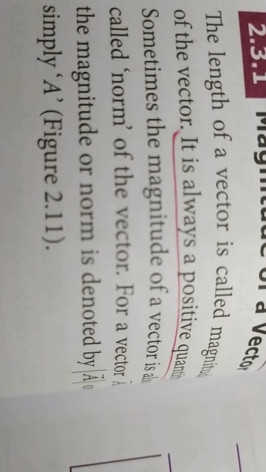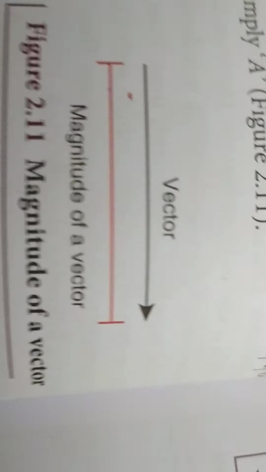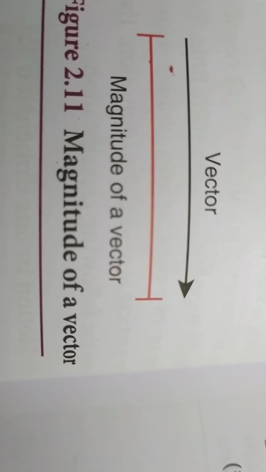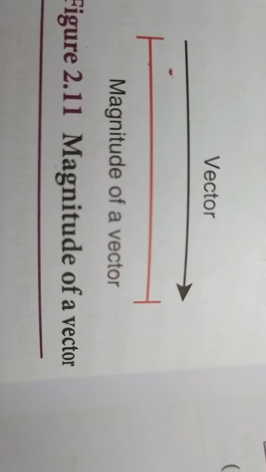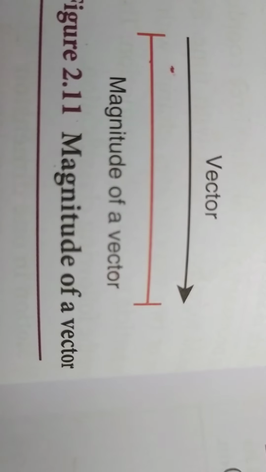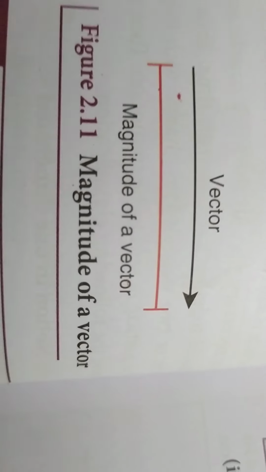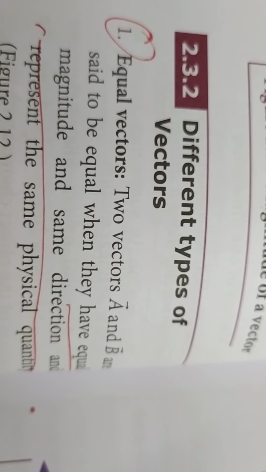Here the magnitude is always a positive quantity, and it is otherwise called the norm of a vector. It is usually represented as the modulus of a vector. The magnitude of a vector is given by the length of the line. So the red line shows the magnitude of a vector. And there are different types of vectors; we shall see them one by one.